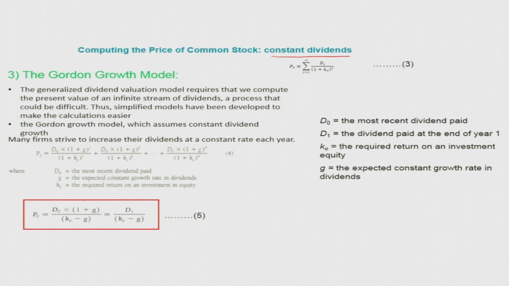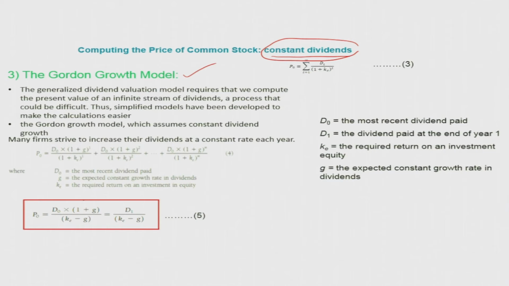If the company is really doing well, then obviously they may increase to 4%, but they will try to stick to that amount. They won't give 4% in one year, 20% another year, and next year again 3%. That is not a good business model. So looking at the practical aspect, most companies try to give a constant dividend at a constant rate. One more model that is recommended for calculating the stock price is the Gordon growth model.